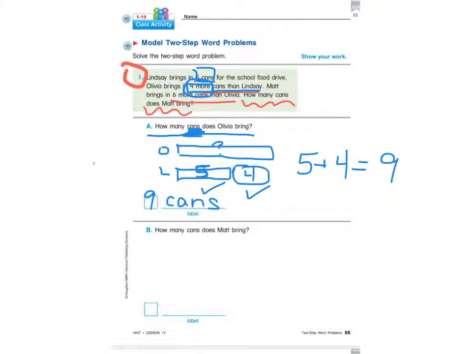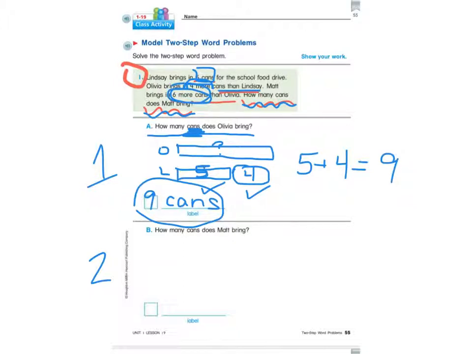Now that I've figured out the first step of this problem, I can now go on to step number 2. So step number 2 is going to be the information that I need to solve based on what I know about Olivia's cans. The question at the end of this word problem says, how many cans does Matt bring? Well, now that I know that Olivia has 9 cans, I can look at my word problem again. And my word problem says Matt brings in 6 more cans than Olivia.